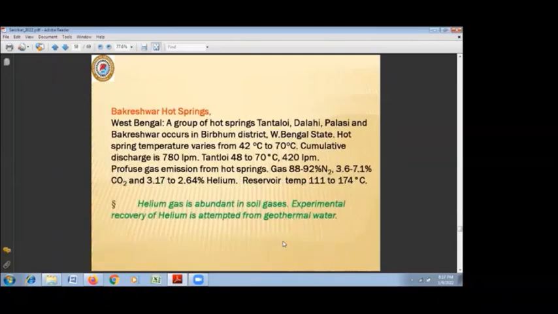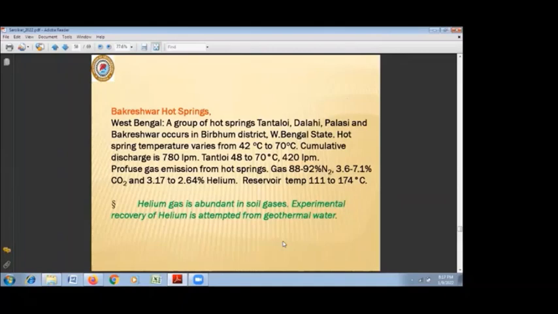One of the most important geothermal areas in the east part, that is West Bengal, is Bakreshwar. It is a very popular tourist attraction place, and there are a number of hot springs located at different places, important being Bakreshwar, Tantloi, Dalahi and Palasi.